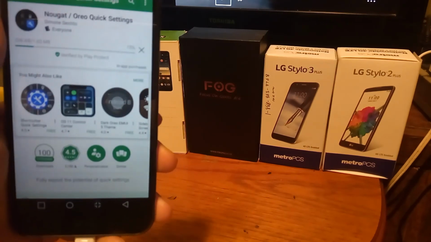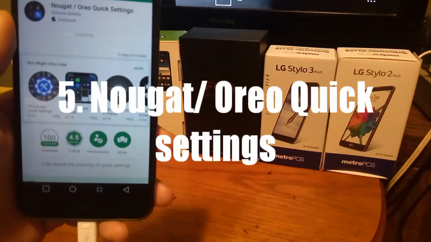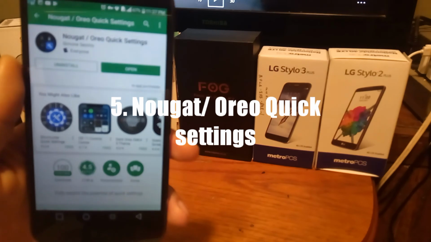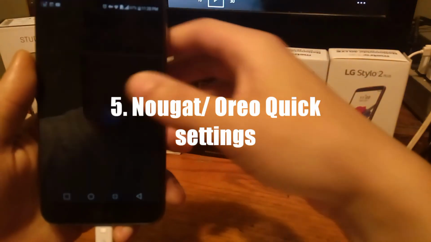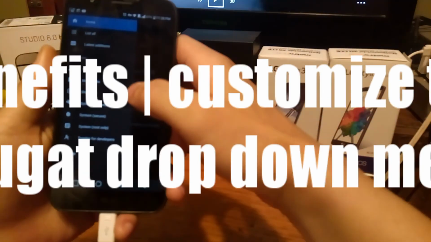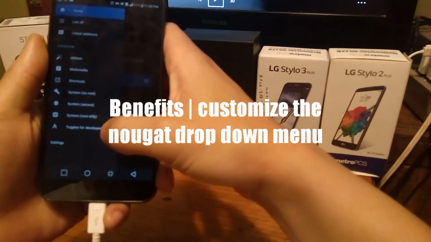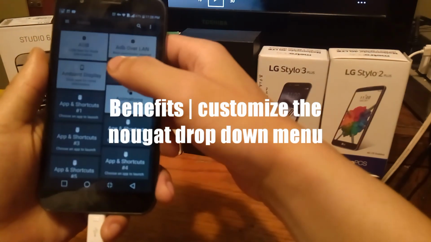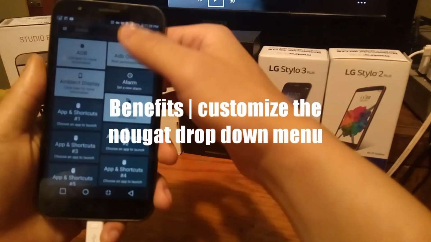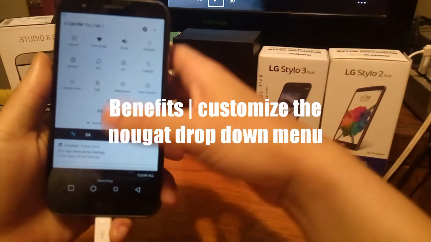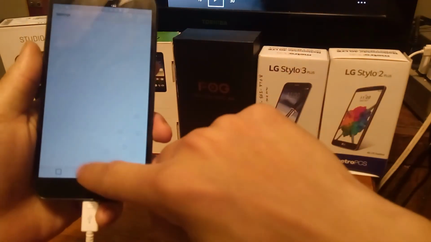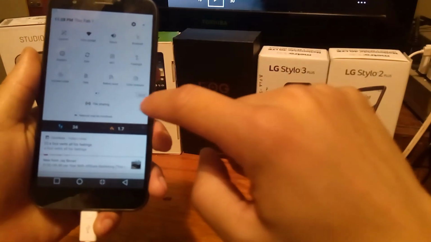So the next app we're going to talk about is called Nougat and Oreo Quick Settings. This essentially is the fifth app that I can't live without. When you open up Nougat Oreo Quick Settings, basically all you have to do is go into the options here. You can see it has a bunch of features right here for shortcuts, multimedia, utilities, list all, and different options. Basically, when you pull down this notification bar right here, you can see that these options are designated, and you get an option here to edit the features.